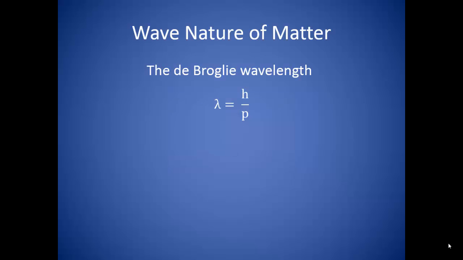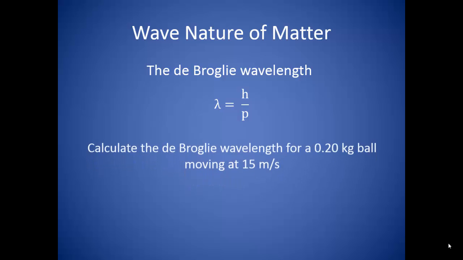In 1923, Louis de Broglie extended the wave-particle duality to electrons. He argued that if light could behave like a wave and sometimes as a particle, then it must be true that particles of matter could also exhibit wave properties. He proposed that the wavelength of a matter particle would be related to its momentum, just like the wavelength of light was related to its momentum.